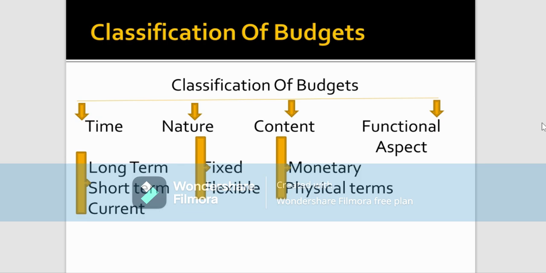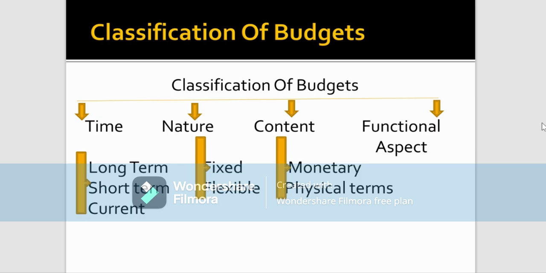Budgets in physical terms are those which are prepared or expressed in terms of a particular material. That is what is called physical terms. For example, it might be any of the material budgets or any of the production requirement budgets. Those are all examples of physical terms.